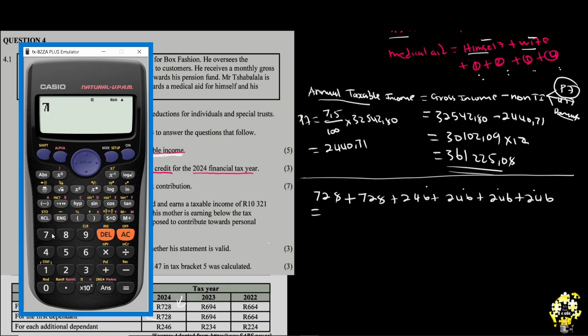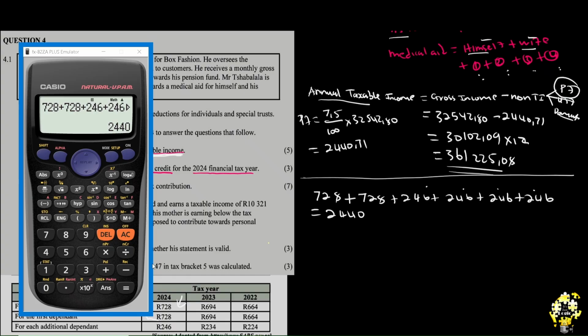So we are going to say that 728 plus 246 plus 246 plus 246 plus 246. Make sure you have 4 of 246s. Yes. So now we understand that it's going to be 2,440. But this is the monthly tax credit.